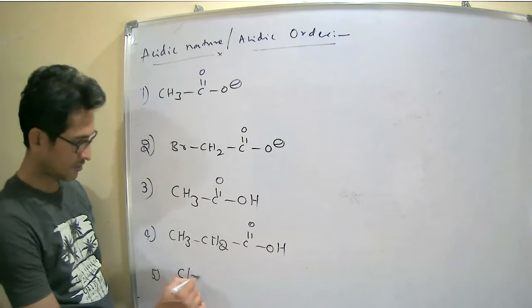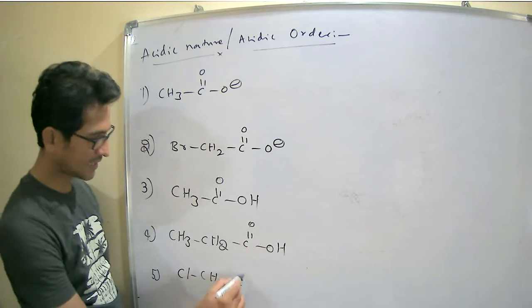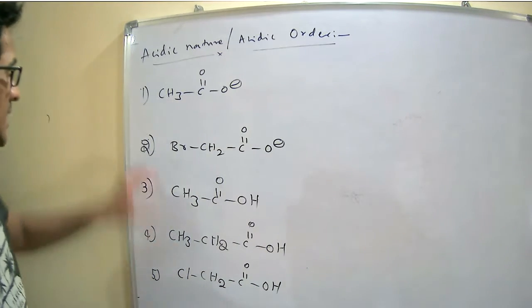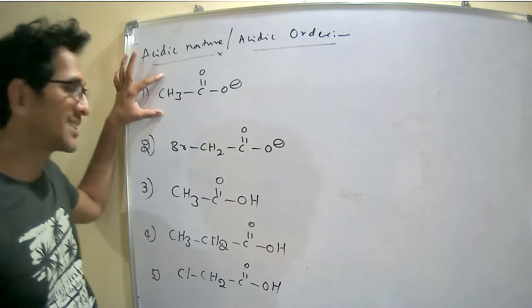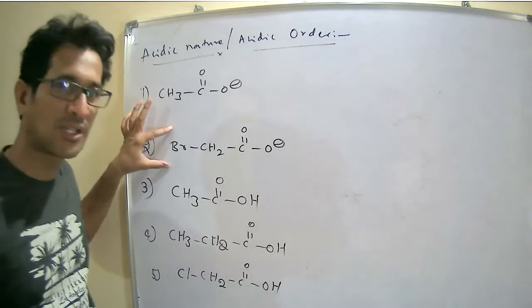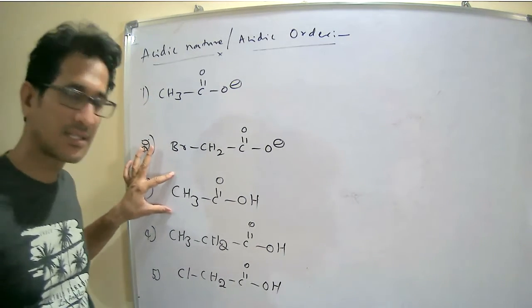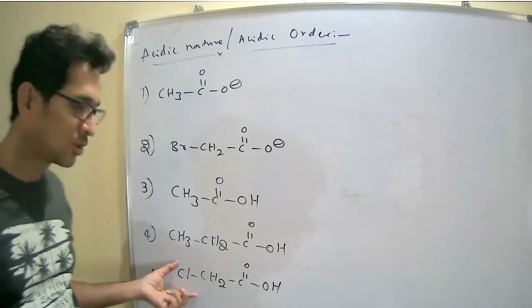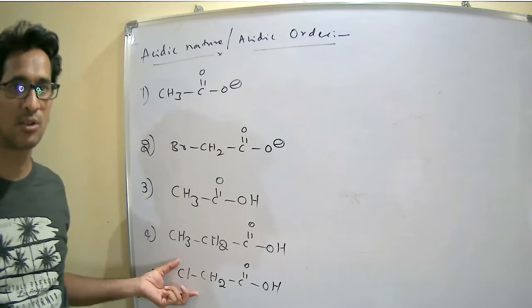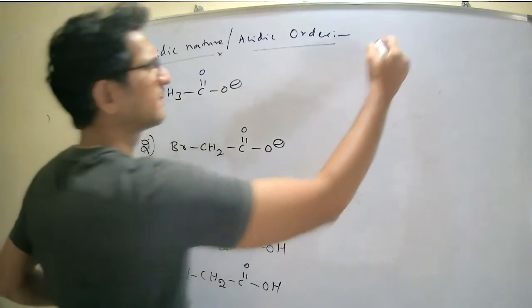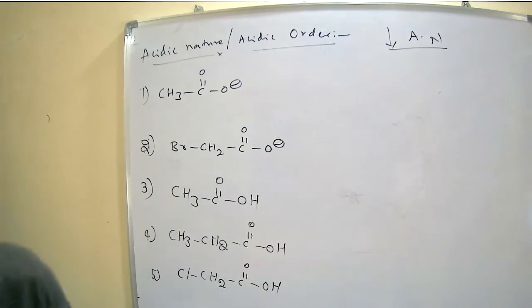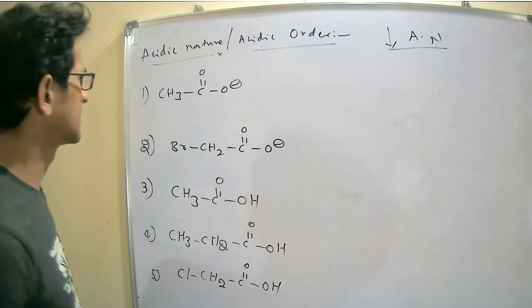5th, chloroacetic acid. Now, acetate, bromoacetate, acetic acid, propanoic acid, chloroacetic acid. Then mention the decreasing order of the acidic nature. What is the order of the acidic nature?